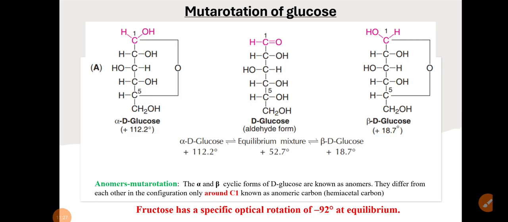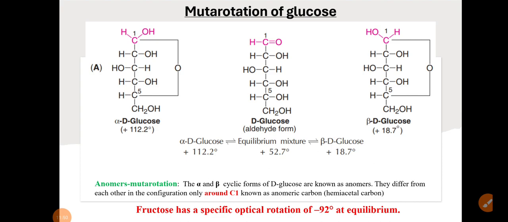In glucose, alpha D glucose shows plus 112.2 degrees, and beta D glucose shows plus 18.7 degrees. And what is the equilibrium mixture? That is plus 52.7 degrees. So what are anomers? The alpha and beta cyclic forms of D glucose are known as the anomers.